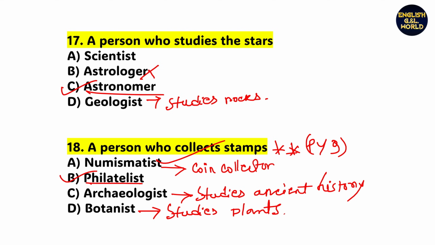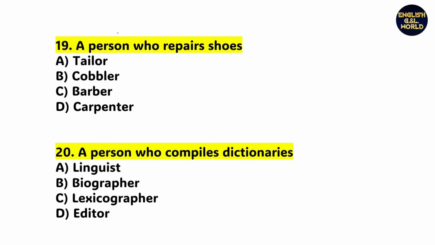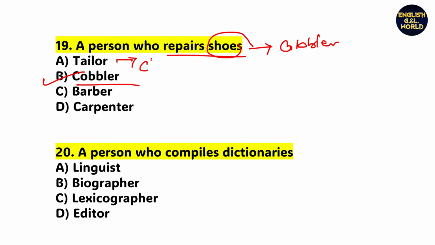Okay, next, a person who repairs shoes. So tell me the right answer. Shoe is related to cobbler. So the right answer is option B, that is cobbler. Tailor is related to clothes. Barber is related to hair. And carpenter is related to wood.